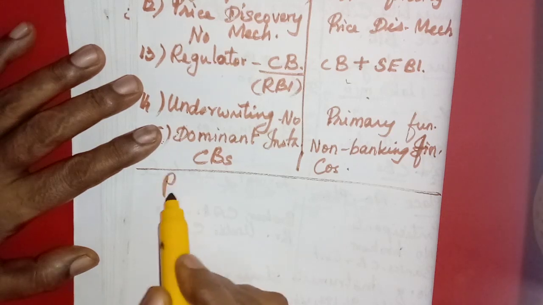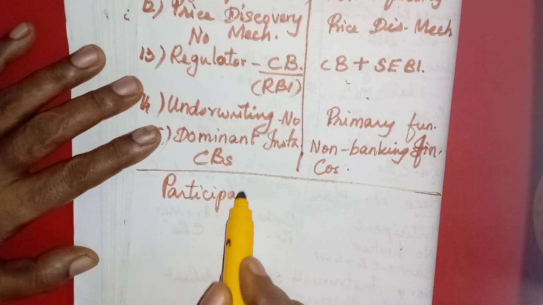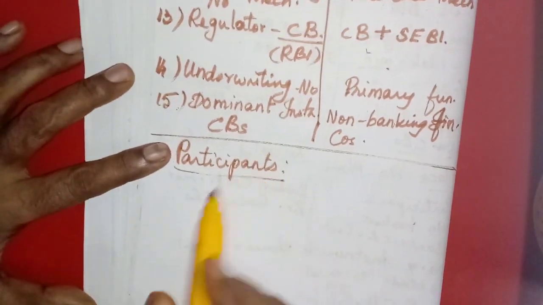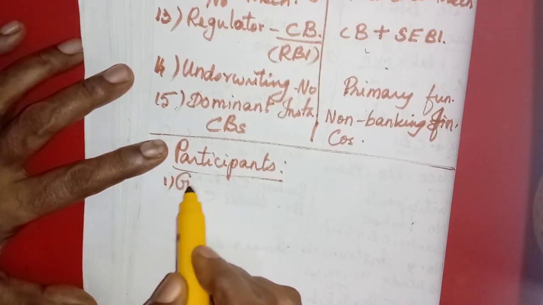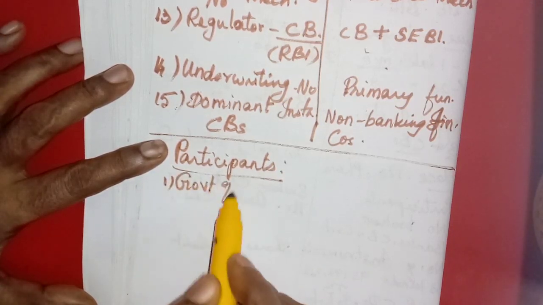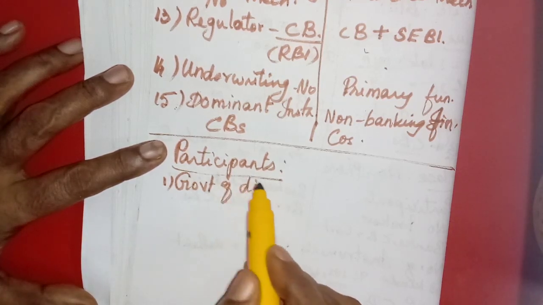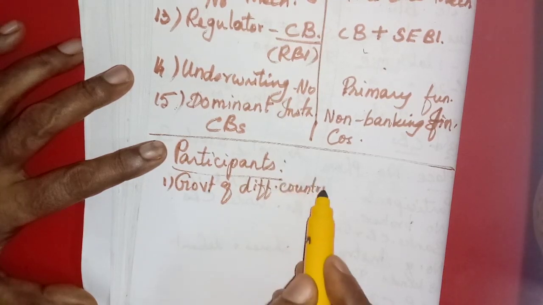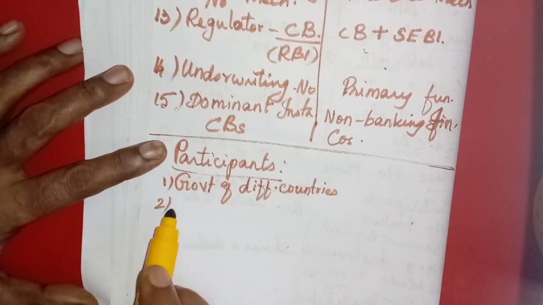Next, the participants in a money market. We are going to learn who the participants in the money market are. Number 1 is the government of different countries. It is one of the 3 mark questions. Governments of different countries, like India, Sri Lanka, then America, are participants of the money market.